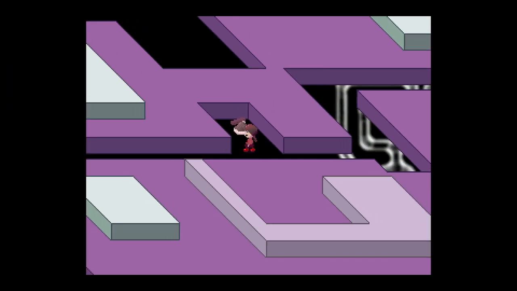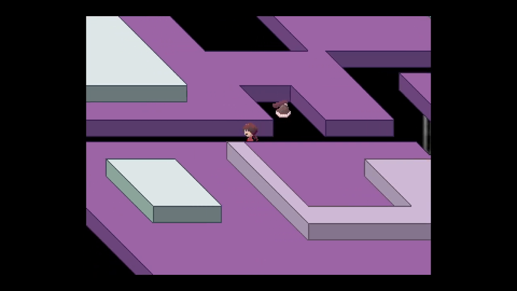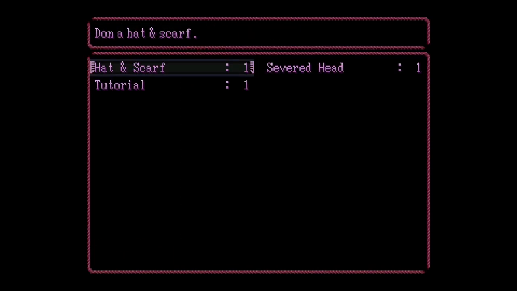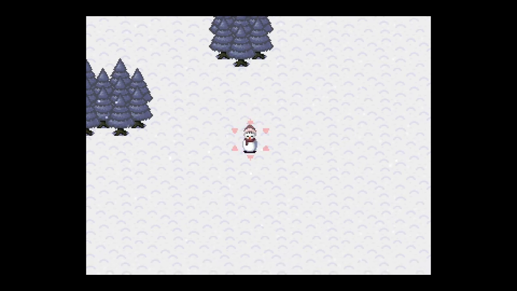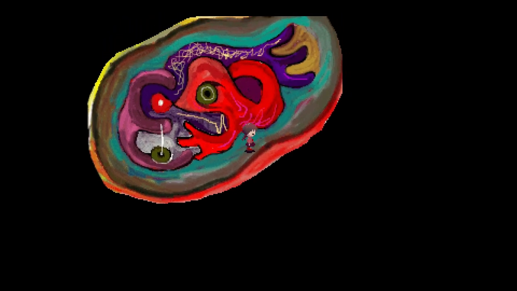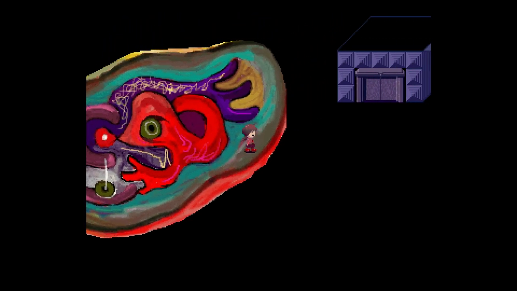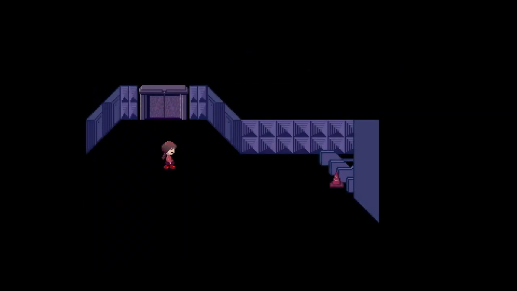It's also the world where I got my second effect, hat and scarf. Unlike the other effect, this one has a slight utility. We can transform into a snowman. Only when it snows, though. Let's go to the graffiti world. Let's look around a bit and... the mall.